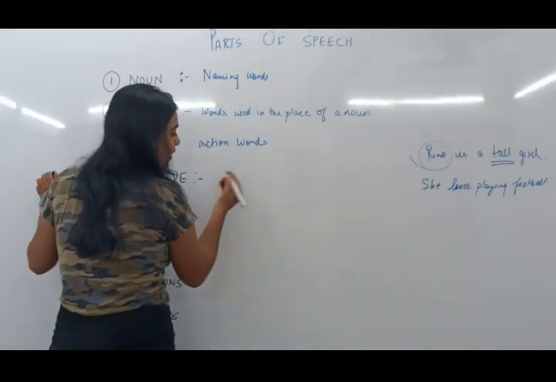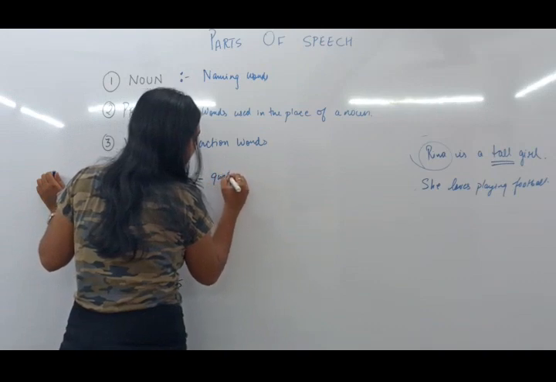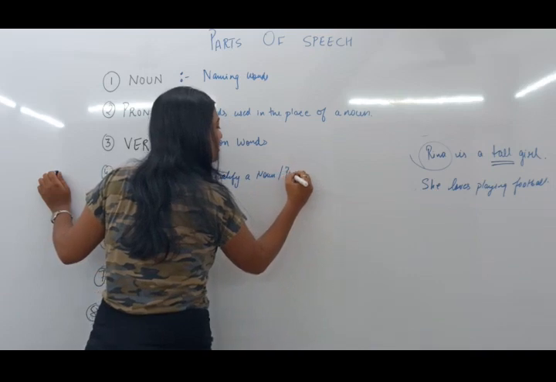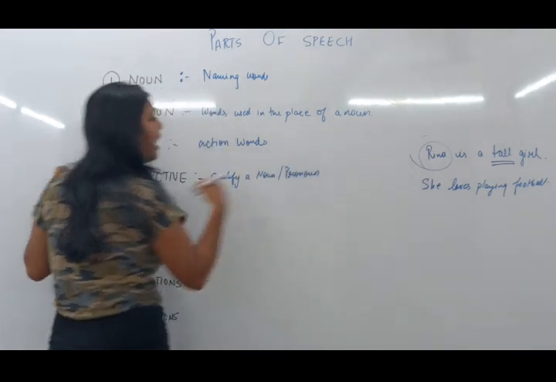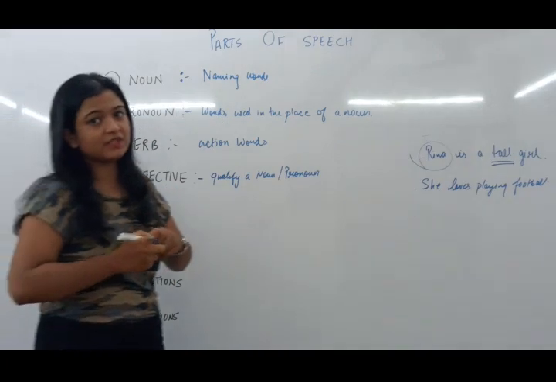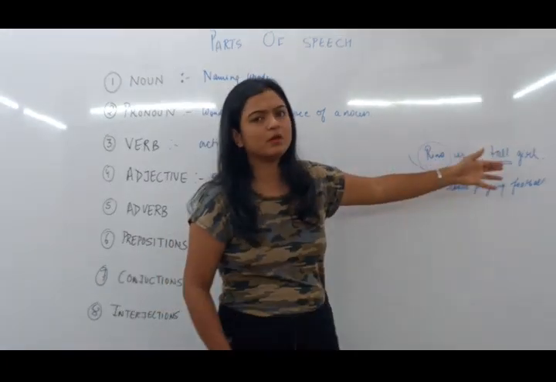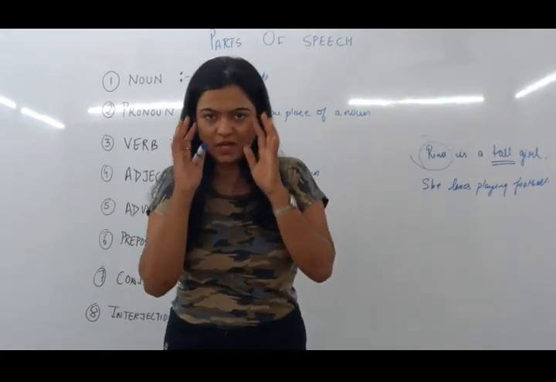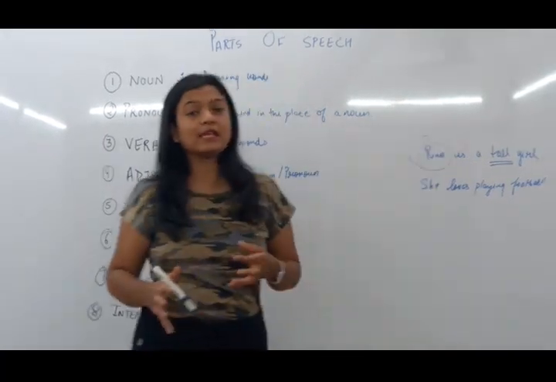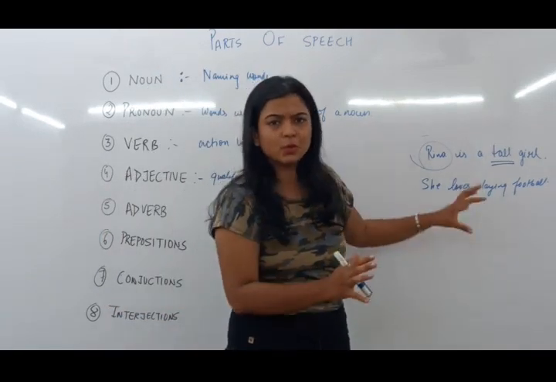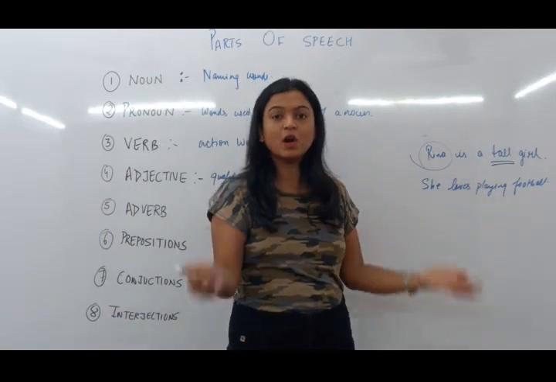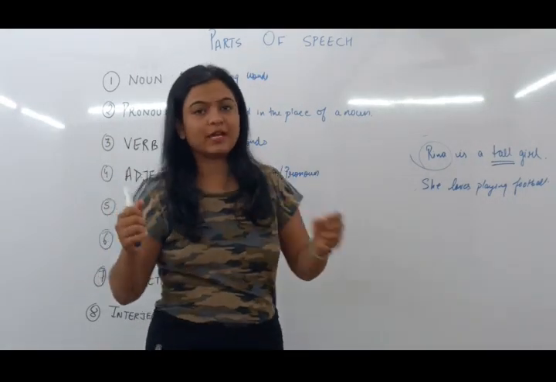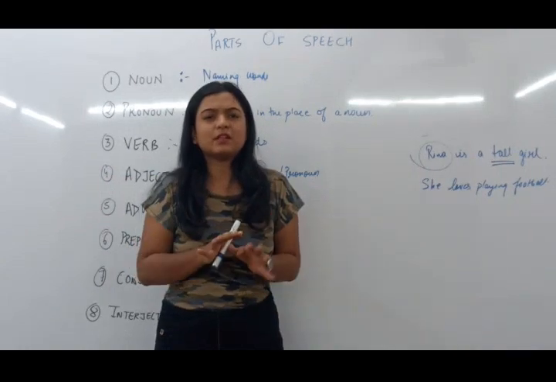So these are the words that qualify a noun or a pronoun. Now, how do I recognize adjective in a sentence? Tall is a very simple word. Because it's a simple word, I know it's an adjective because I've been coming across it since I was a child. But now, if in case I come across a very weird word, a word that is completely alien to me, I've never heard of, and I still want to recognize what is the adjective in a sentence, how do I do that? See, English is extremely simple when it comes to structure.